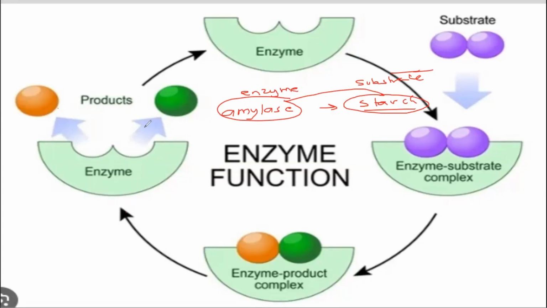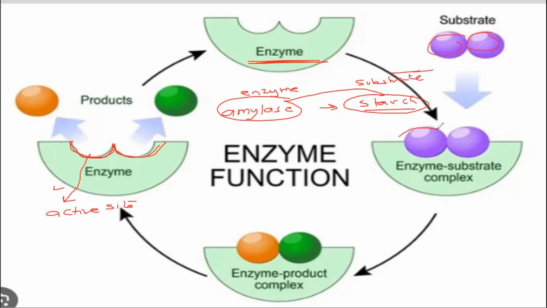All right. How? What is the mechanism? You can see this shape of the enzyme. On the surface of the enzyme, there is a particular shape, and this particular area on the surface of the enzyme is called the active site. An active site has a particular shape, and this shape is exactly opposite, or you can say corresponding, to the shape of the substrate. So you can see this is the enzyme in this picture, and this is the substrate molecule. This is just an example.